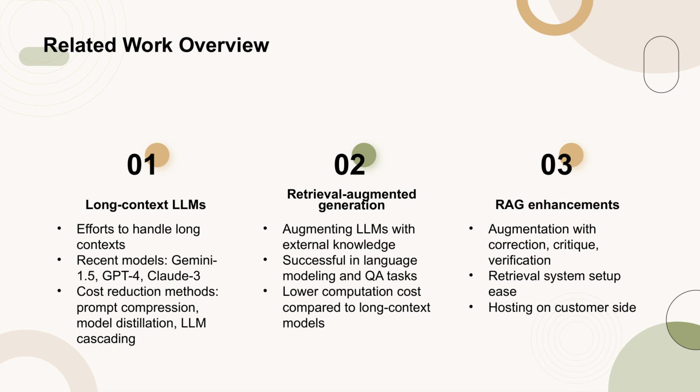On the other hand, Retrieval Augmented Generation, RAG, has proven effective in enhancing language models with external knowledge, performing well in tasks like language modeling and question answering with a lower computational cost. Recent advancements in RAG include augmentations with correction, critique, and verification, making the retrieval system easier to set up and host on the customer side.